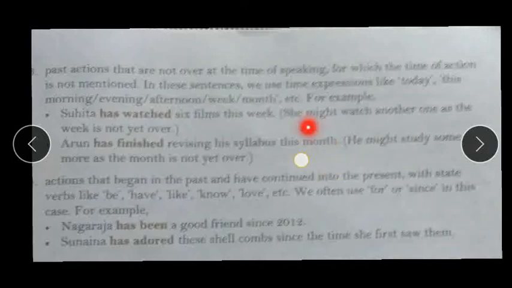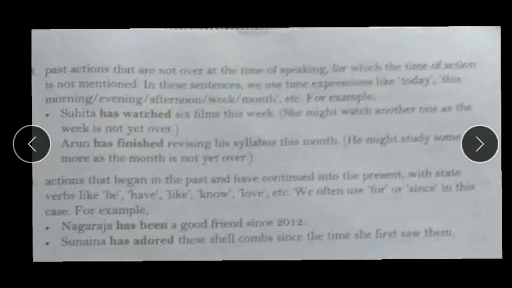So there also we use present perfect tense. Action that began in the past has continued into the present. So an action which started in the past, which has already started but is still not over, there also we use present perfect tense. But it is started in the past with state verbs like be, have, like, know, love, etc. We often use for or since in this case.